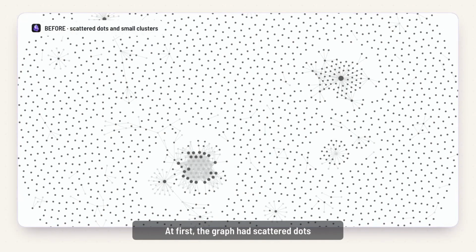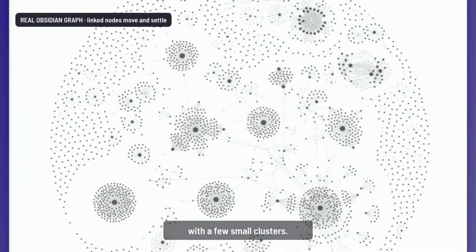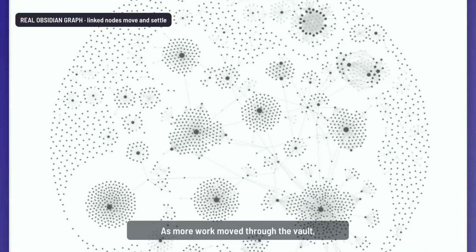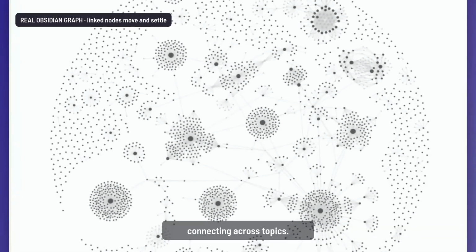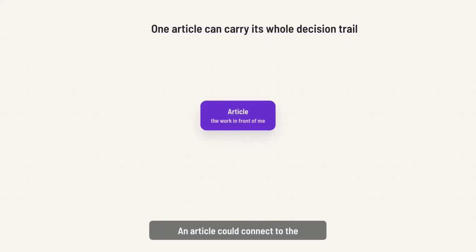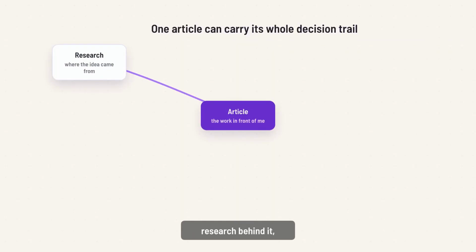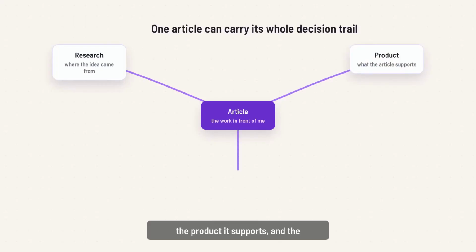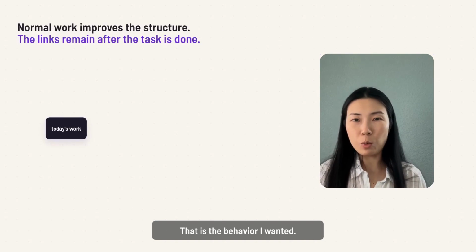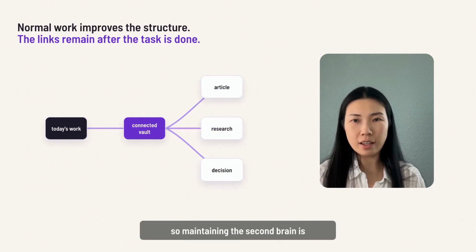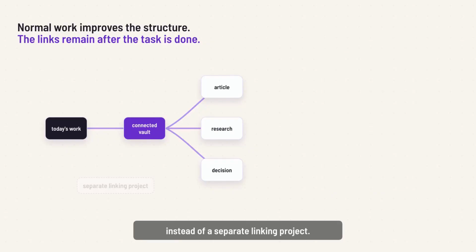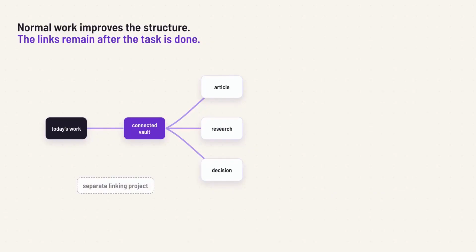At first, the graph had scattered dots with a few small clusters. As more work moved through the vault, those clusters grew and started connecting across topics. An article could connect to the research behind it, the product it supports, and the decision that changed its direction. That is the behavior I wanted. Normal work keeps improving the structure, so maintaining the second brain is part of doing the work instead of a separate linking project I had to remember later.